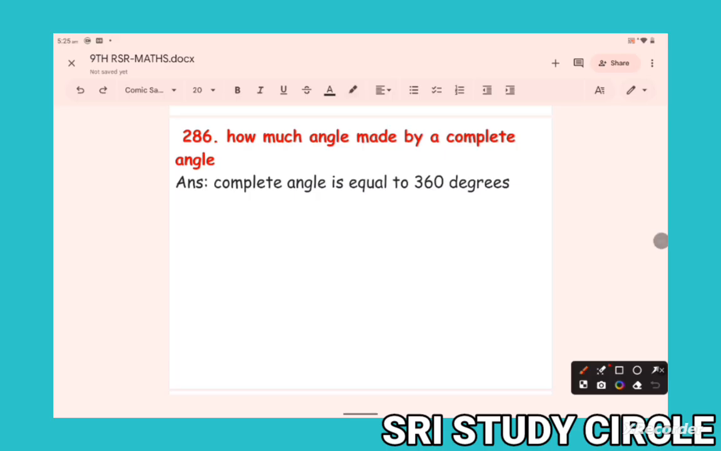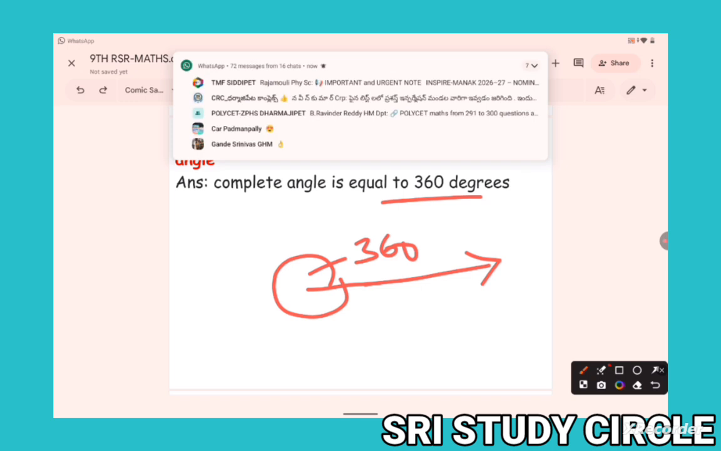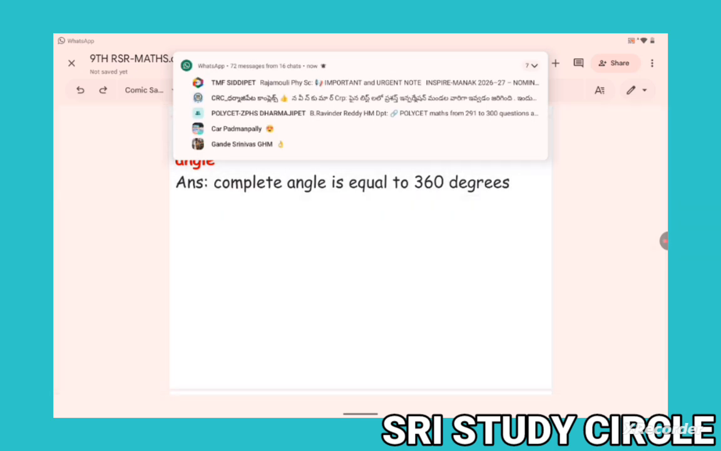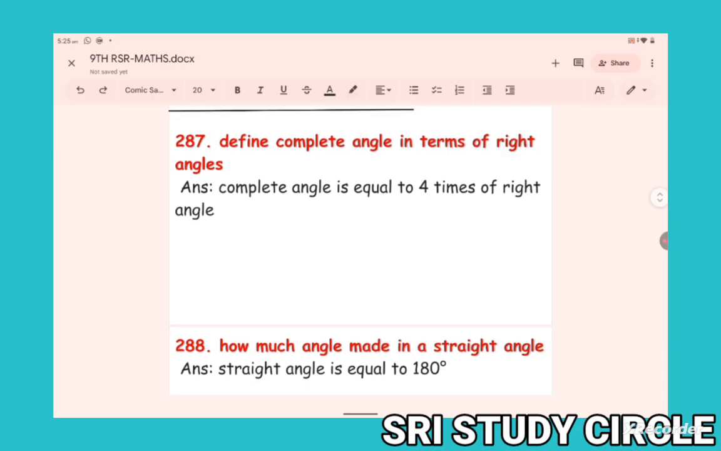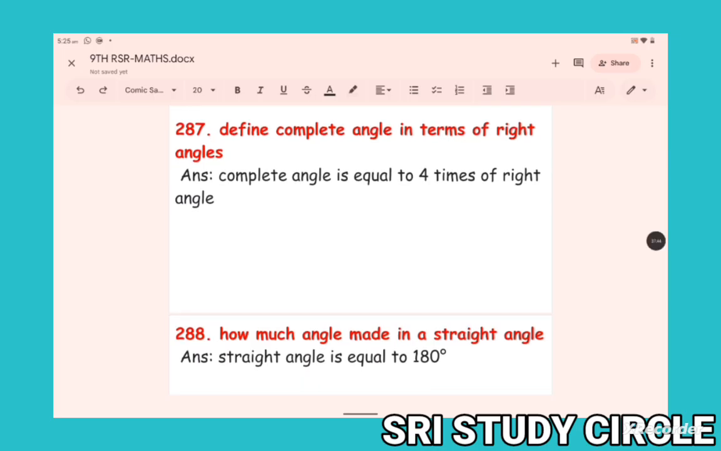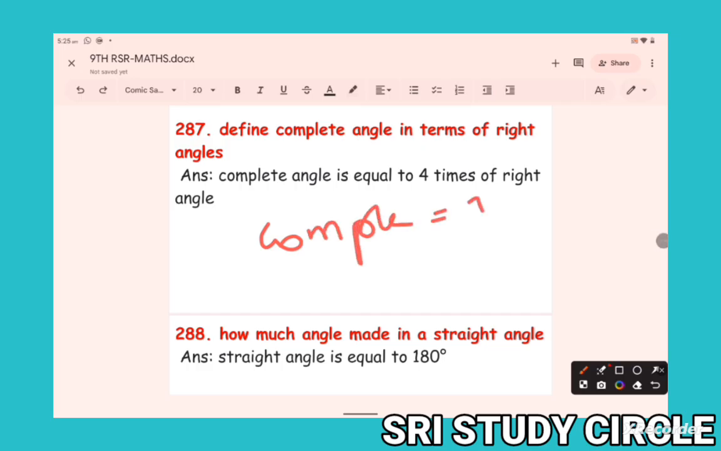How much angle is made by a complete angle? What is the answer? 360. One circle is completed here, so 360 degrees. Next, define complete angle in terms of right angles. Complete angle is equal to what we know? 360. 360 means it is four right angles. Therefore, complete angle is equal to 4 times right angles. 4 into 90. Okay, right.